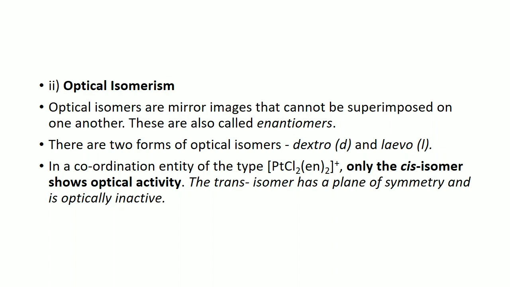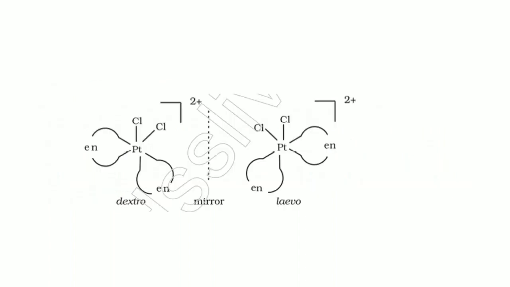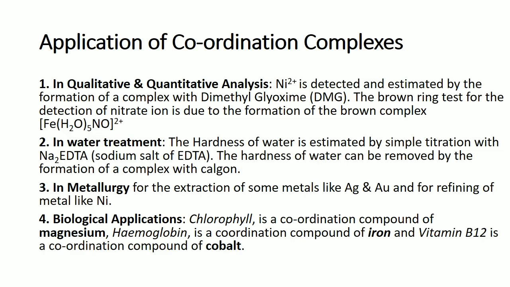For example, in the case of PtCl2(en)2 plus, a platinum complex, only the cis isomer shows optical activity. The trans isomer of this particular complex cannot show optical activity because it has a plane of symmetry and it is optically inactive. So if there is a plane of symmetry in any complex, that particular complex cannot show optical activity. This is an example of that platinum complex. As I told you, this is the dextro form and the mirror image of it is the levo form.